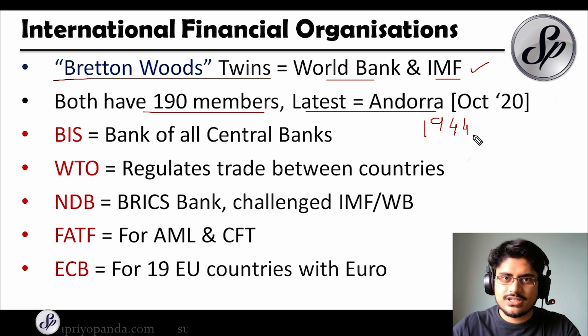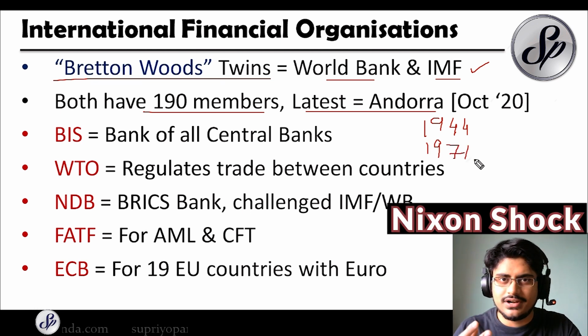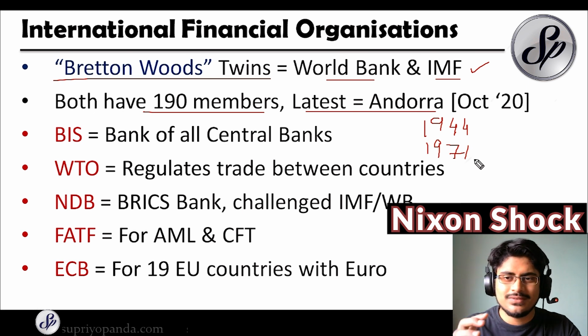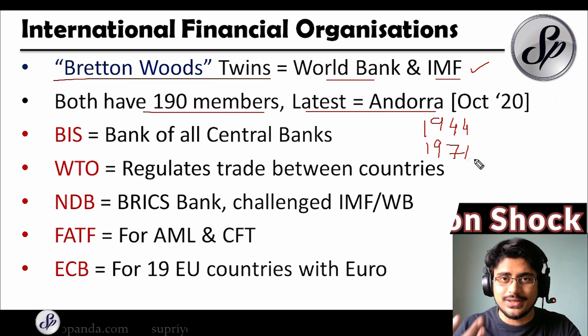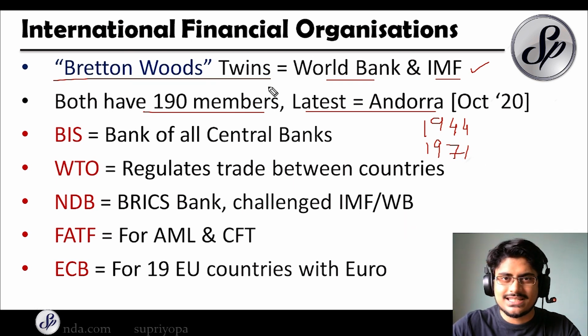And the concept they started was actually the gold standard, because the currency was pegged to gold. Now in 1971, this ended with something called the Nixon shock. We have already discussed this in our session, I hope that you remember. We could earlier exchange dollars for gold, but in 1971 it all ended. So this was the most important period for the Bretton Woods twins, and just remember these specifics.